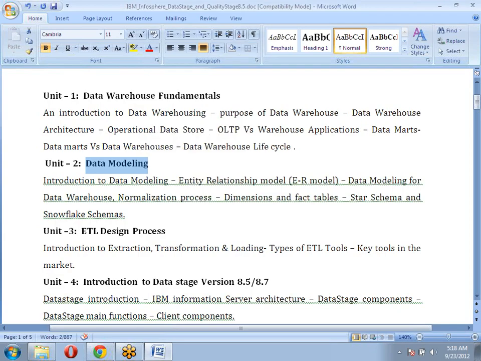But at least as a developer, you need to understand what modeling is, what kind of modeling process you can do, what kind of normalization we can do, what dimension tables and fact tables are, and what kind of schemas we implement. Those basic things we will cover in the second unit.